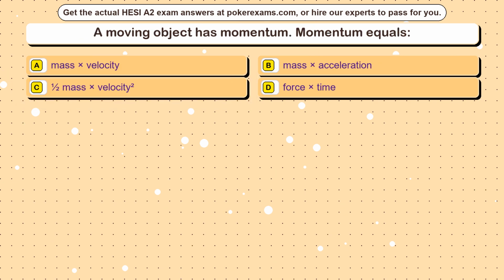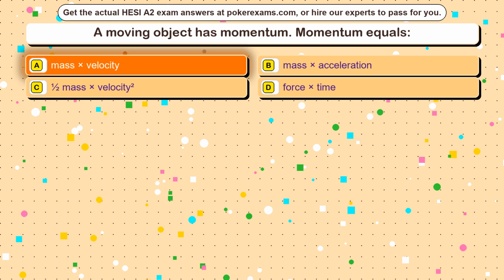Question 4. A moving object has momentum. Momentum equals Option A, mass times velocity. Option B, mass times acceleration. Option C, 1/2 mass times velocity squared. Option D, force times time. The correct answer is Option A, mass times velocity.